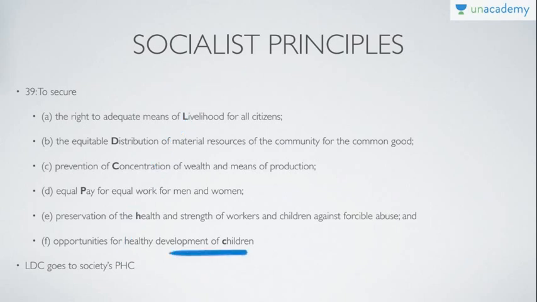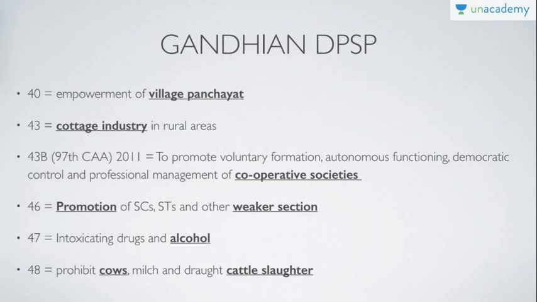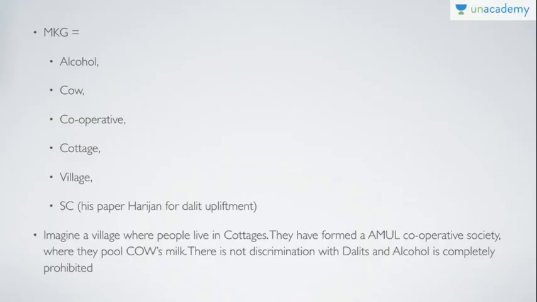Now let's move on to the Gandhian principles. Like village, you will remember village panchayat. Cottage industry, cooperative societies, promotion of scheduled caste, scheduled tribes and other weaker sections, prevention of intoxicating drugs and alcohol, and prohibiting cow and cattle slaughter. It's basically a very simple story. Remember village to panchayat, that's all.